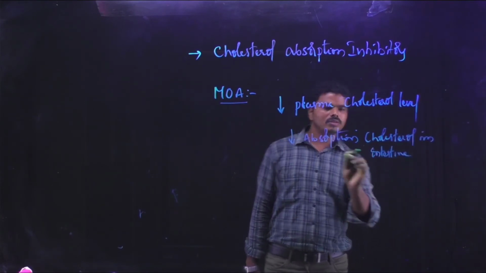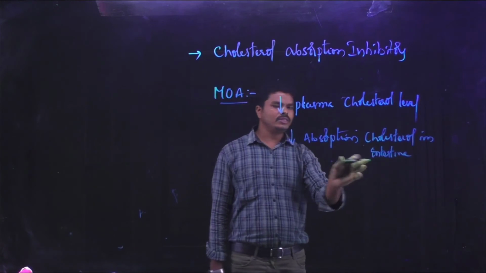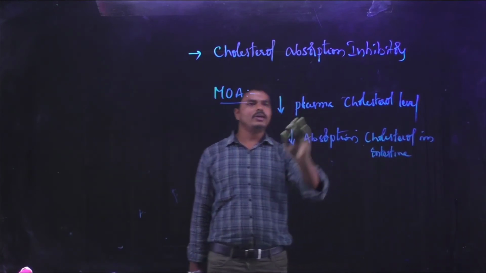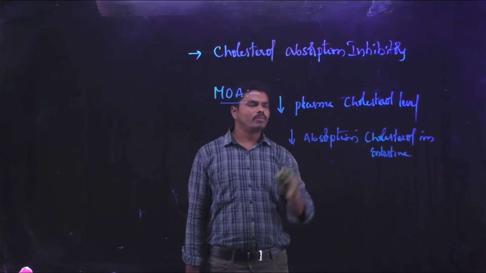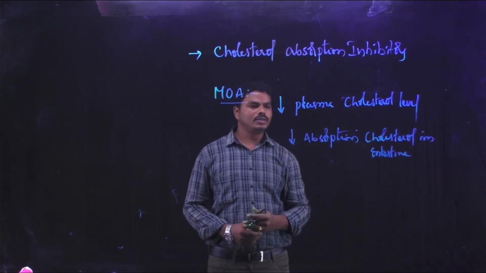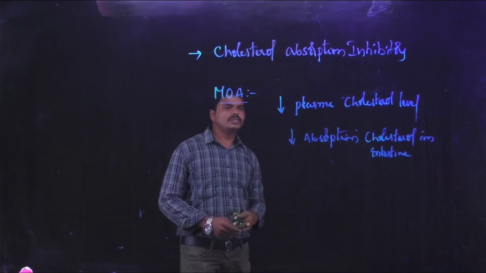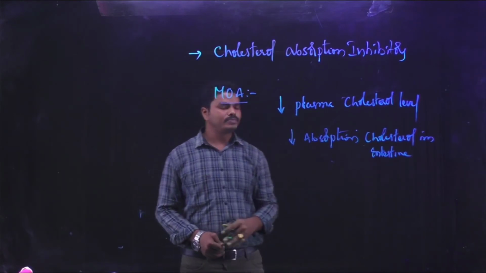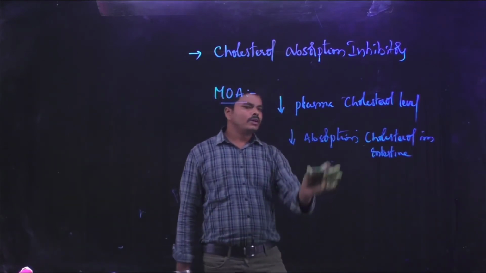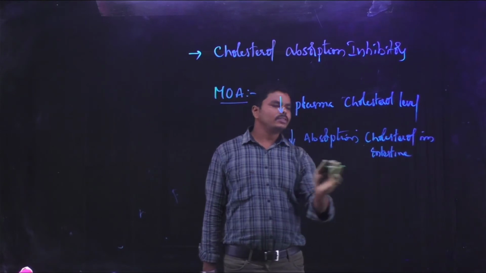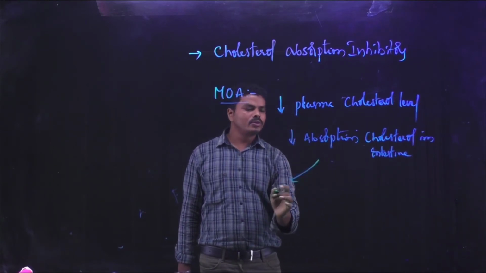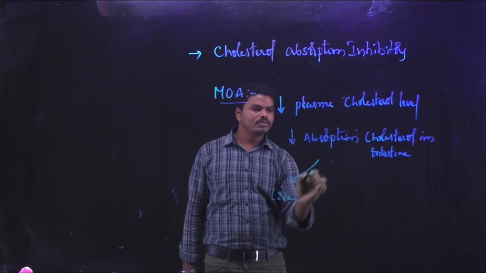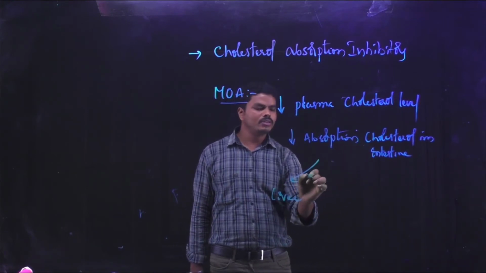When the absorption of cholesterol is decreased in the intestine, the plasma level of cholesterol also decreases. This way it shows the anti-hyperlipidemic activity. When absorption in the intestine is decreased, the cholesterol transport to the liver is decreased.